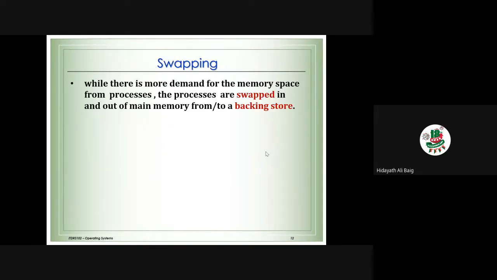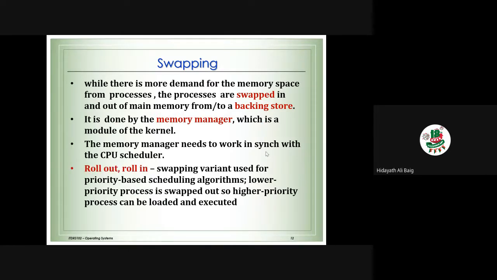Another point which we have discussed is that the CPU cannot access the hard disk directly. Now, sometimes the process wants more memory.